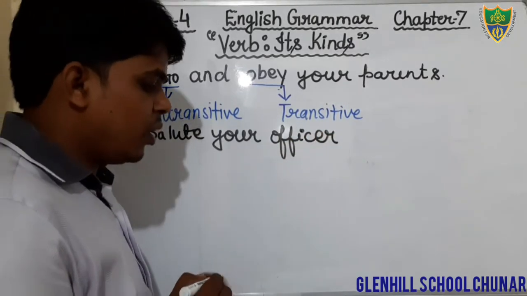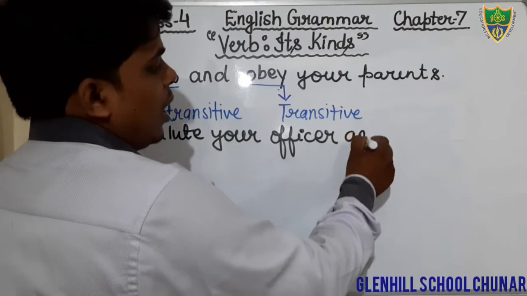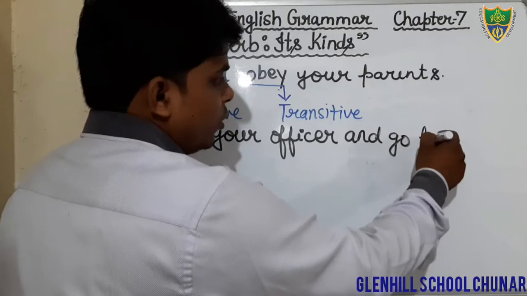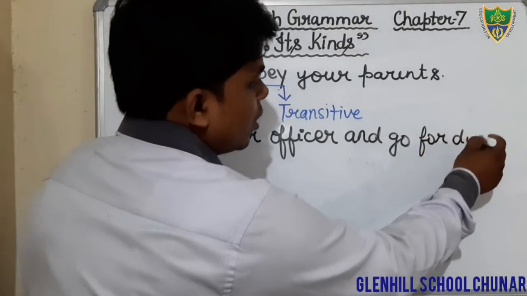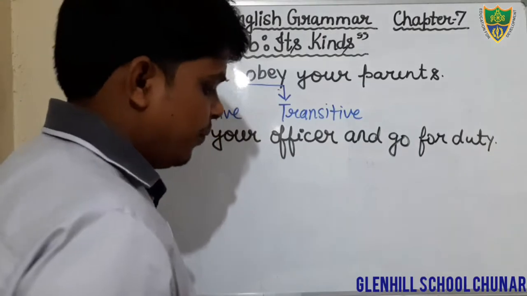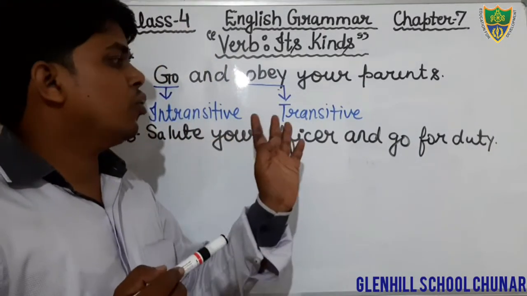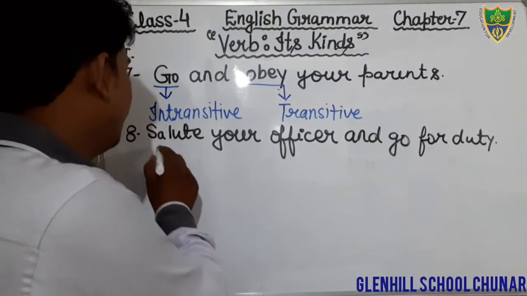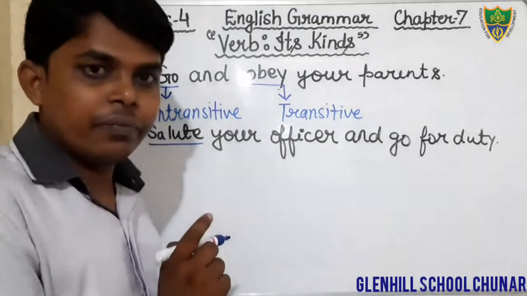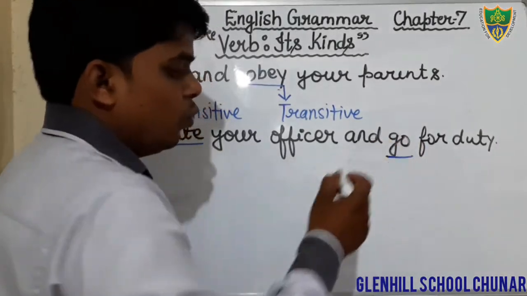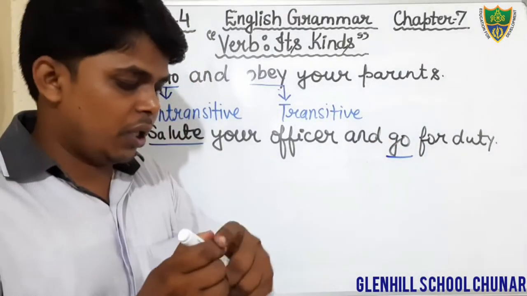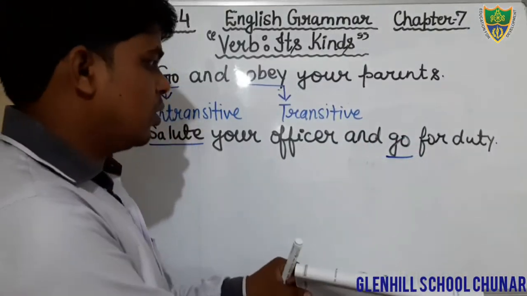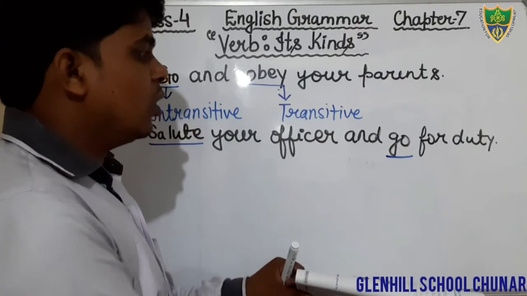Salute your officer and go for duty. Just see, this is your sentence. Salute your officer and go for duty. There are again two verbs, that is the verb salute and the verb go. There are two verbs used in this sentence. The first verb given is salute and another is the word go.